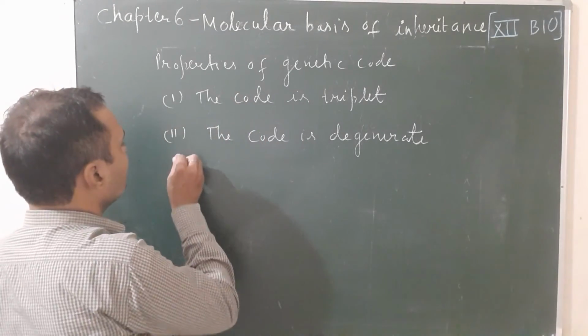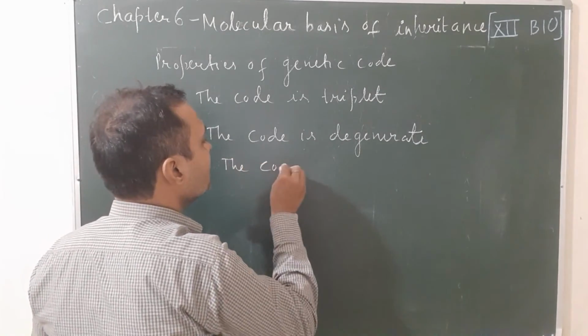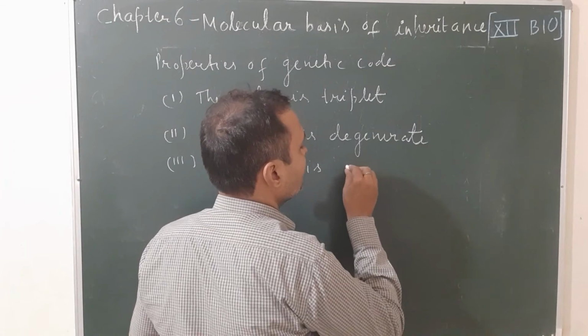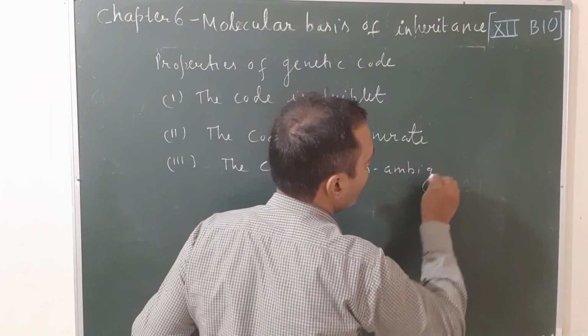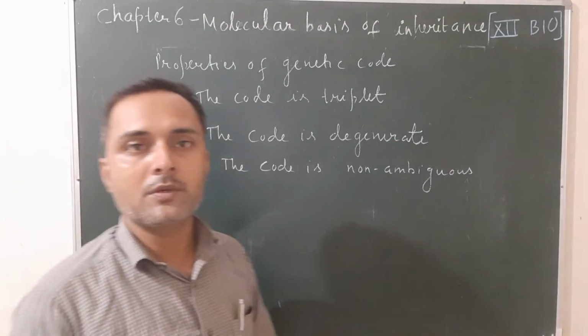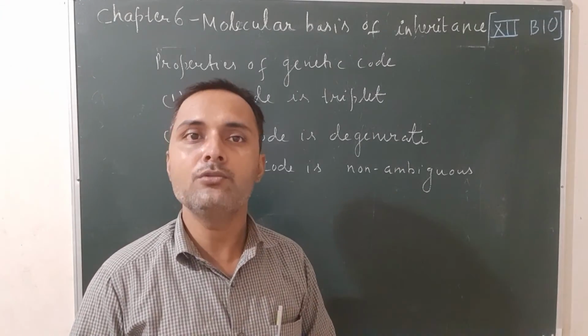Next one, the code is non-ambiguous or unambiguous. That means it is the reverse of degenerate. Sometimes a single amino acid is coded by only 1 codon. For example, methionine has only 1 codon, AUG.